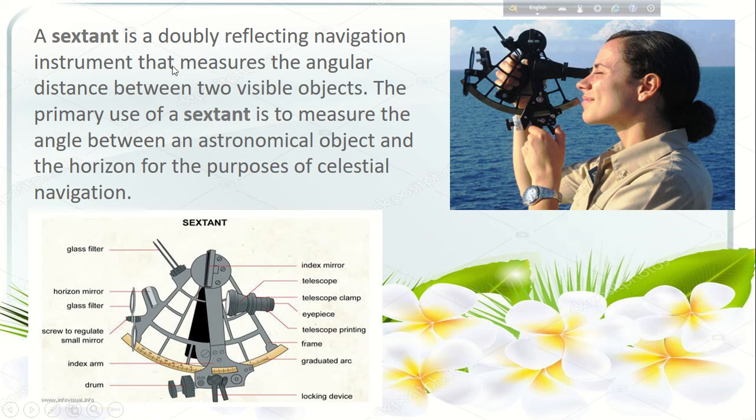The primary use of a sextant is to measure the angle between an astronomical object and the horizon for the purpose of celestial navigation also. In this image we are observing the different parts of the sextant apparatus, and this person is observing the sky by using the sextant apparatus.